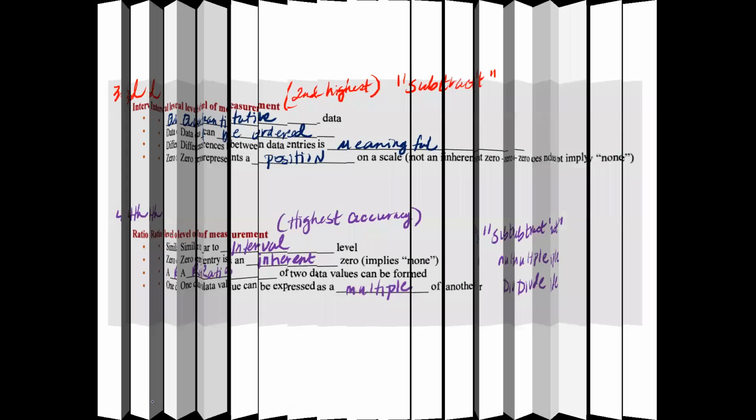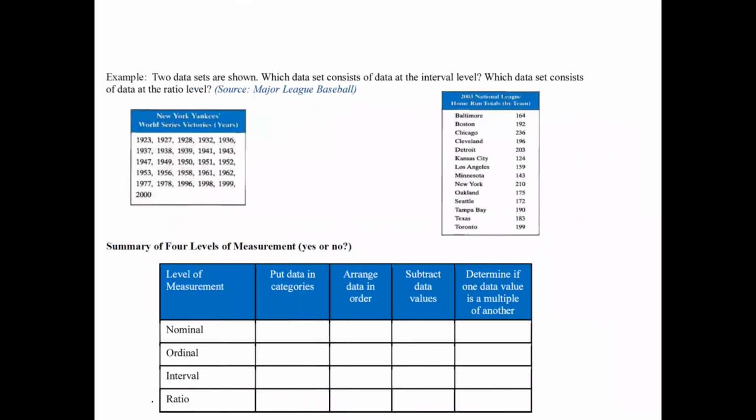All right, next one to do is I'm gonna go ahead and fill out this cute little chart right here. And before I fill out this cute little chart, go ahead and read this example right here. And tell me which one is gonna be at the interval level and which one's gonna be at the ratio level based on the last two that we just completed.